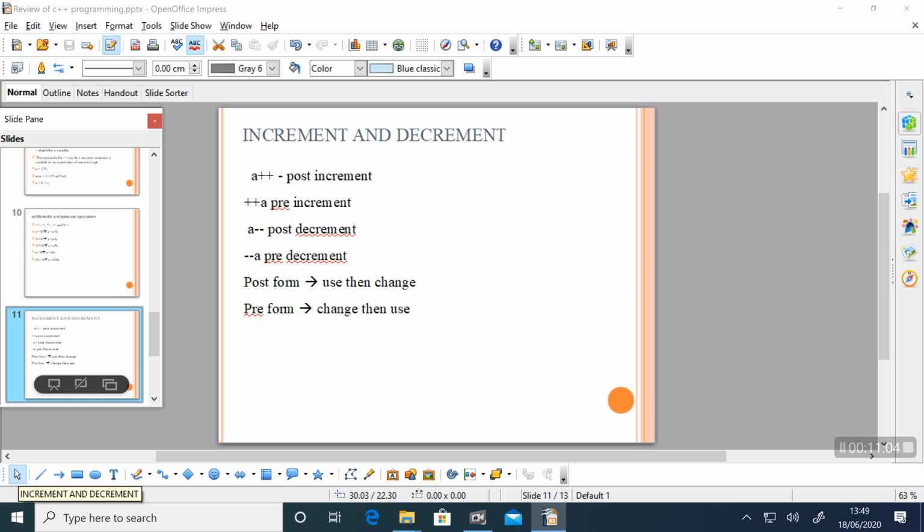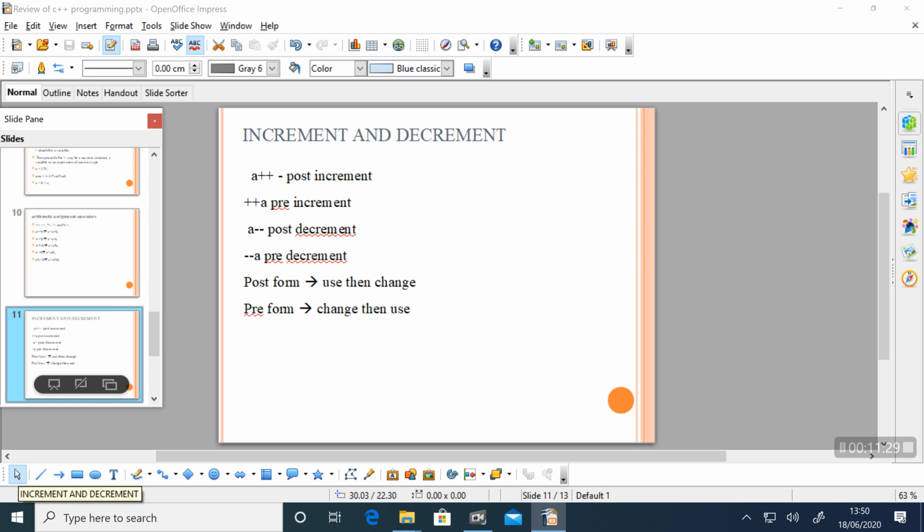A++, where we are giving the increment operator after the operand, is post-increment. ++A is pre-increment, where we increment the value before the operand. Then post-decrement and pre-decrement. Post form means use then change.